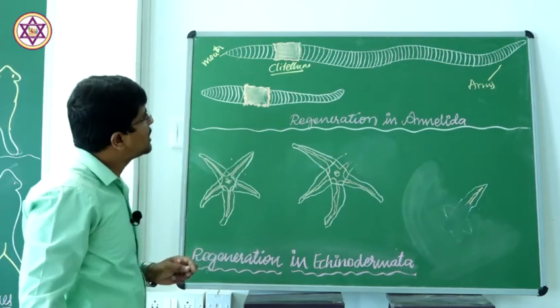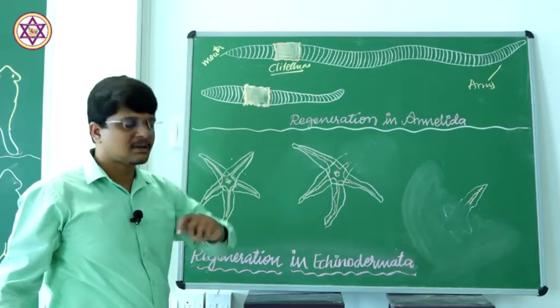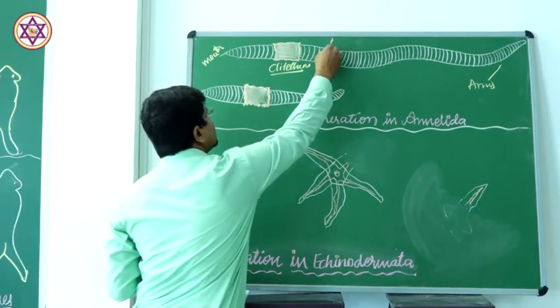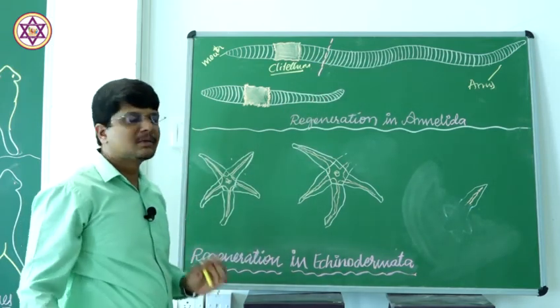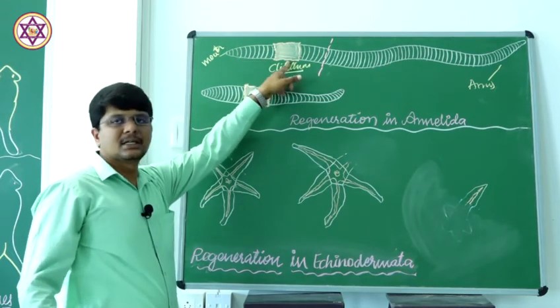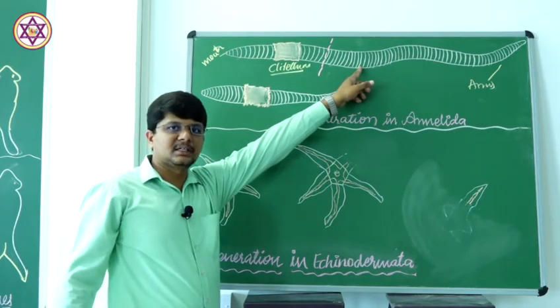Suppose the animal is accidentally cut into two pieces, let us assume the cut was at this junction, making the animal into two parts, the first part having the clitellum and the second part not having the clitellum.